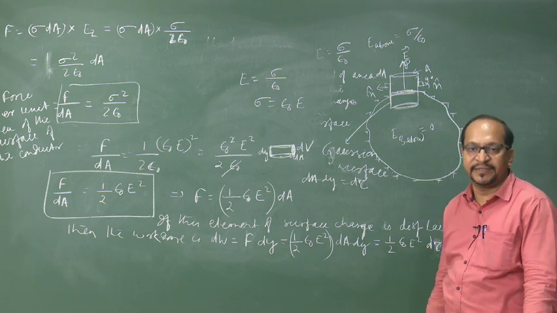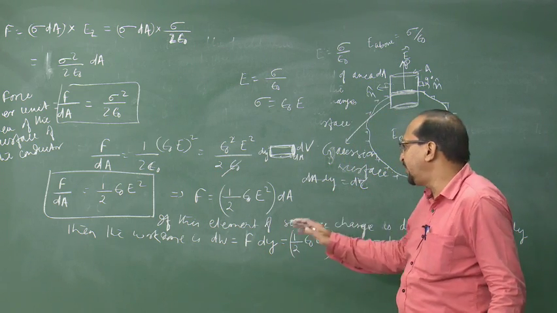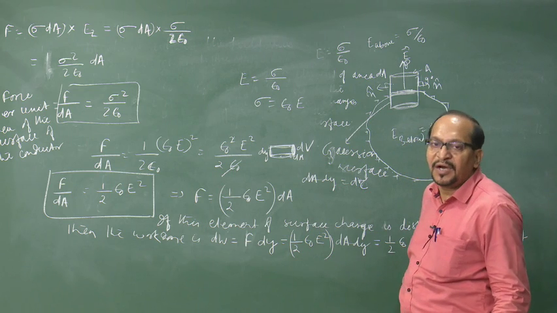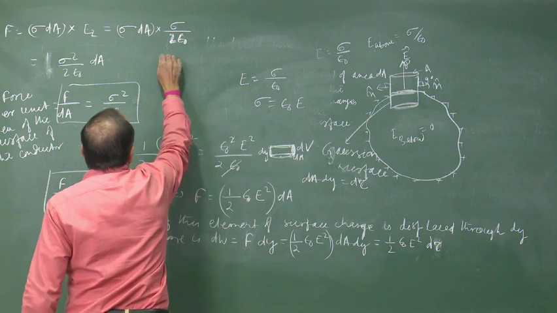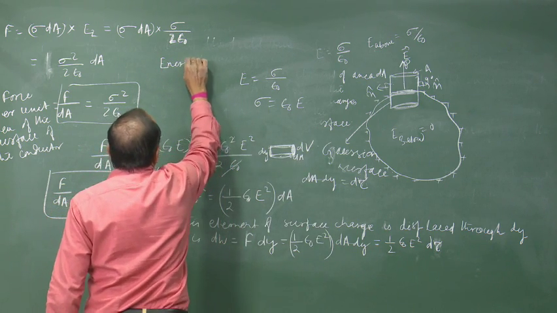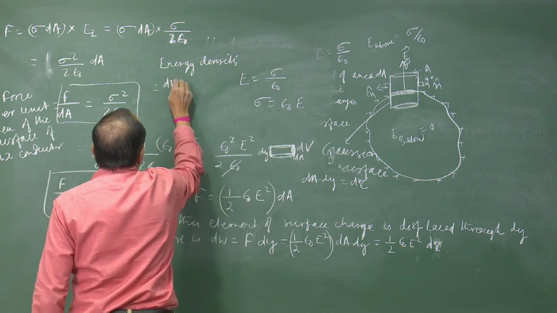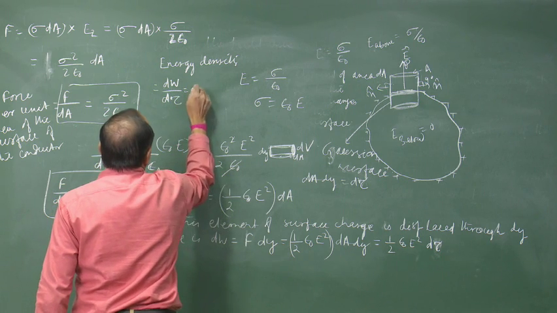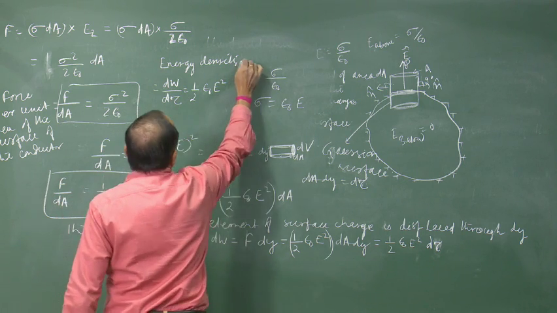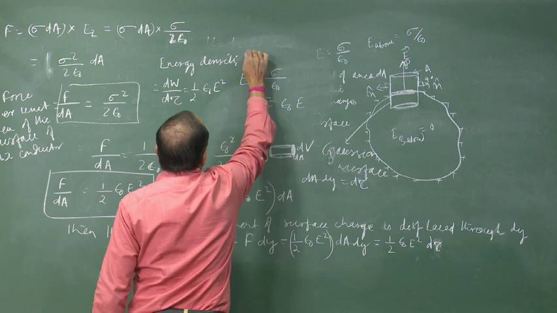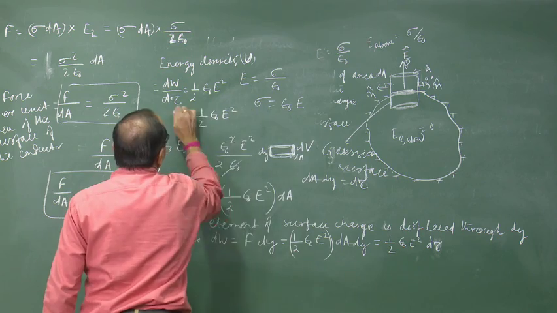Therefore, the energy density, that is electrostatic energy per unit volume, equal to dW by d tau, will become half epsilon naught E square. Let us write the energy density as U. So, U is equal to half epsilon naught into E square.